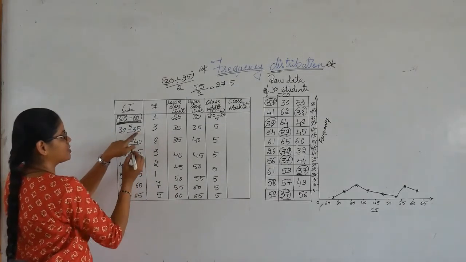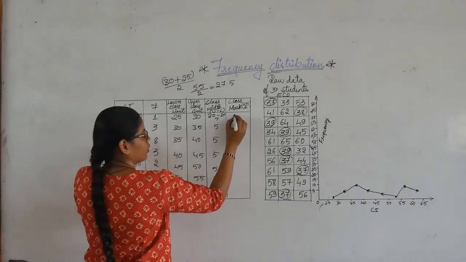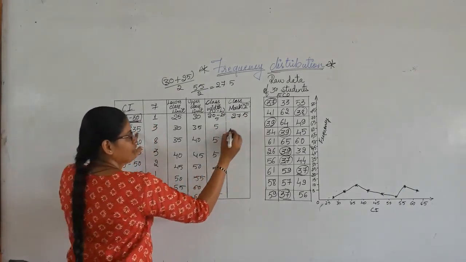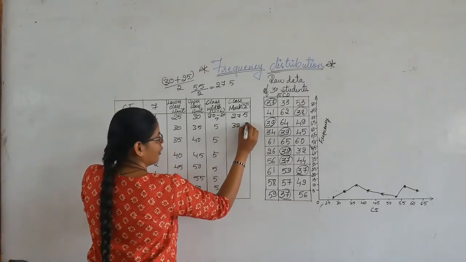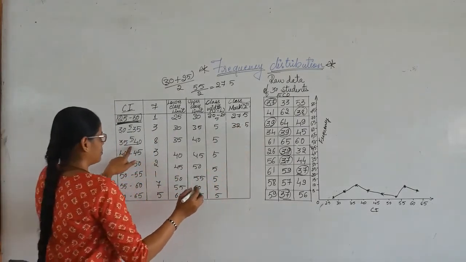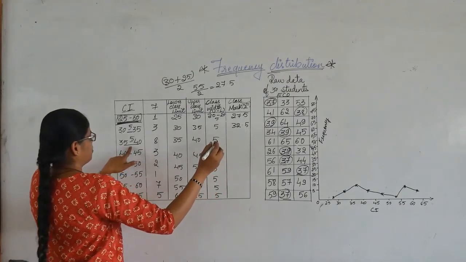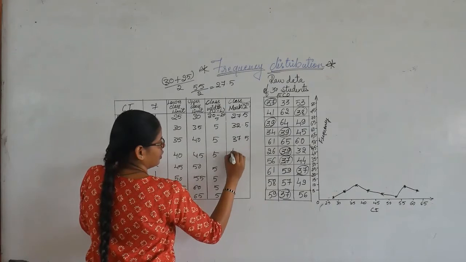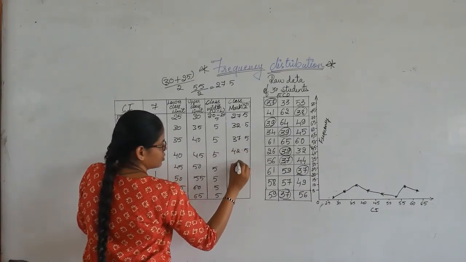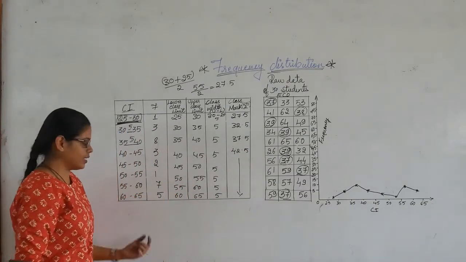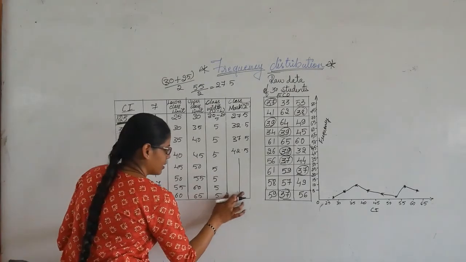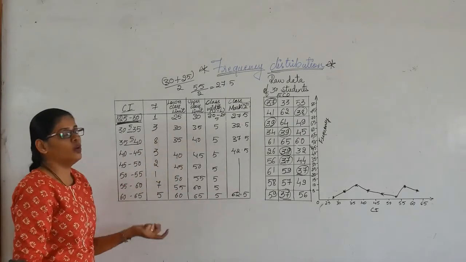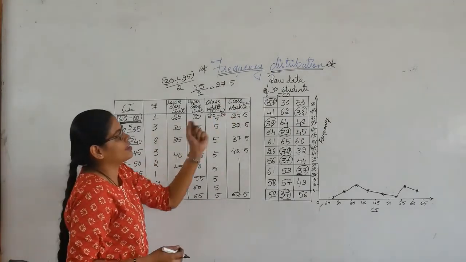So here it becomes 65 divided by 2, which is 32.5. Here it is 75, which is again 37.5. Then 42.5. This goes on till the last class interval, which is 62.5. So this is how we calculate the class mark.